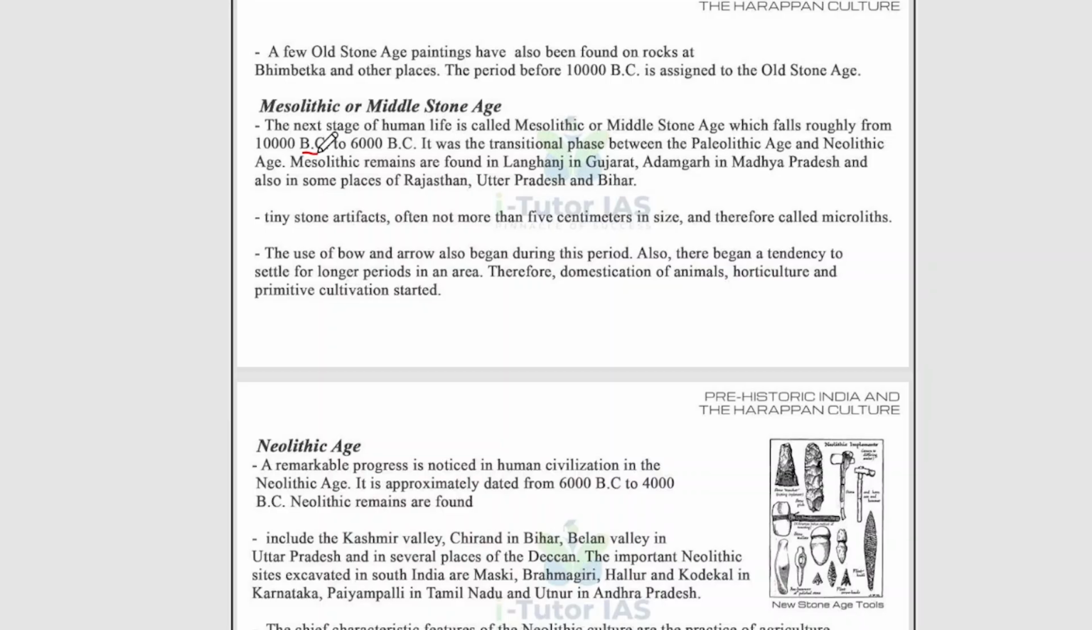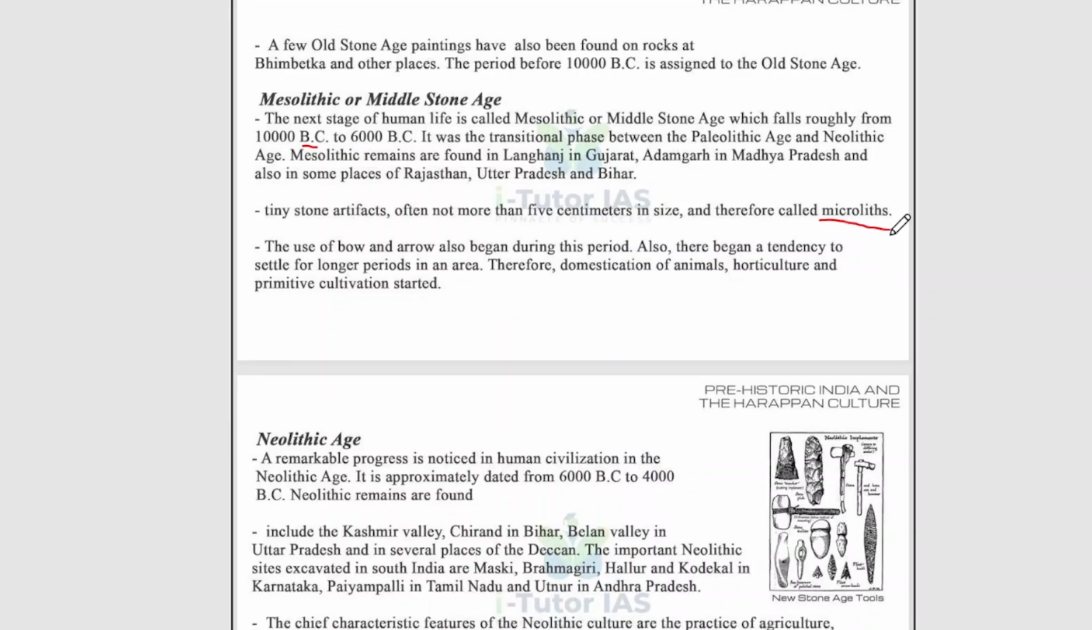Tiny stone artifacts, often not more than 5 centimeters in size, are called microliths. So Middle Stone Age people mainly used microlith tools. The use of bow and arrow also began during this period. Also there began a tendency to settle for a longer period in an area. Therefore domestication of animals, horticulture and primitive cultivation started in this Middle Stone Age. Okay. So next is Neolithic.